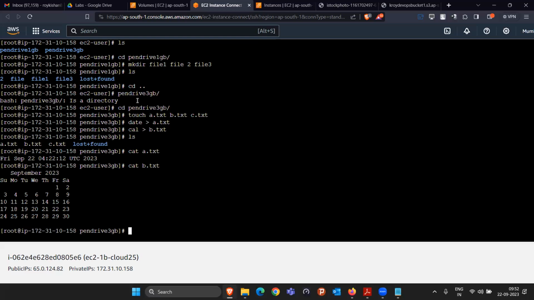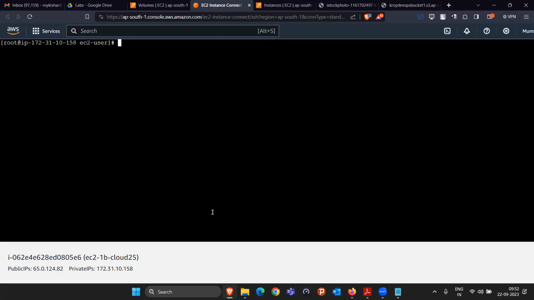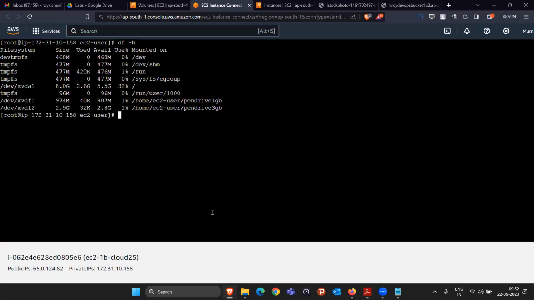So we stored all the data in the 3 GB pen drive and the 1 GB one also. That means in both partitions we stored some data. Now, let's come out. Currently, this pen drive is mounted here, to this particular location. Now you want to remove this pen drive.